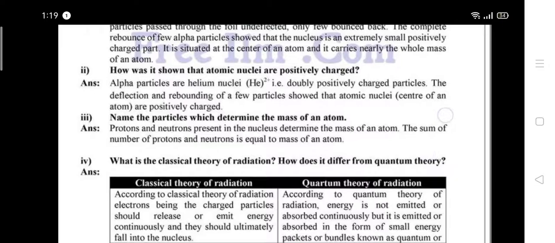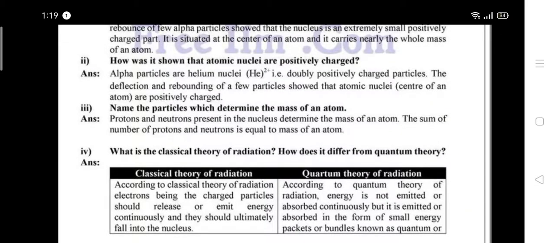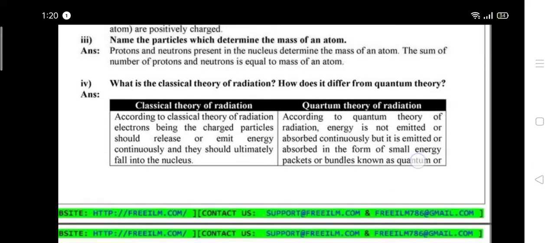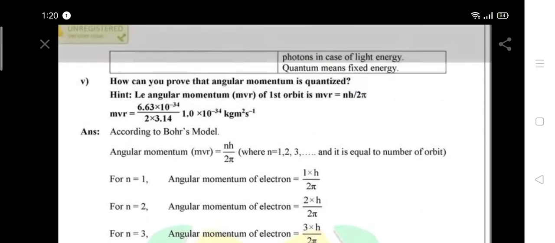What is the classical theory of radiation? Classical theory of radiation: electrons, being charged particles, should release or emit energy continuously, and they should ultimately fall into the nucleus. And quantum theory of radiation: according to the quantum theory of radiation, energy is not emitted or absorbed continuously, but it is emitted or absorbed in the form of small energy packets or bundles known as quantum or photon. In case of light energy, quantum means fixed energy and distributed energy.